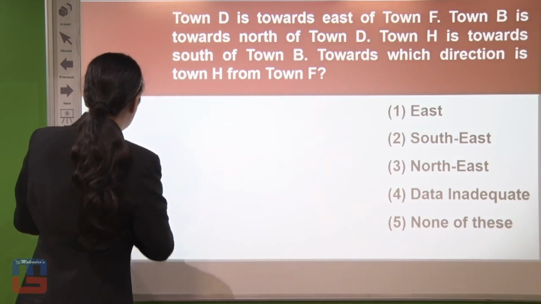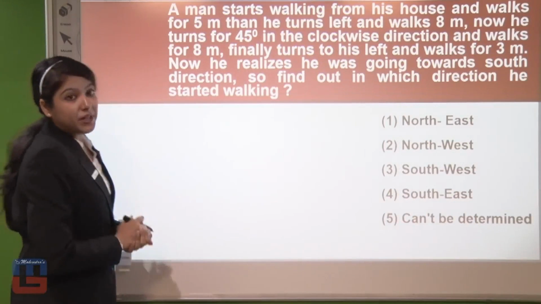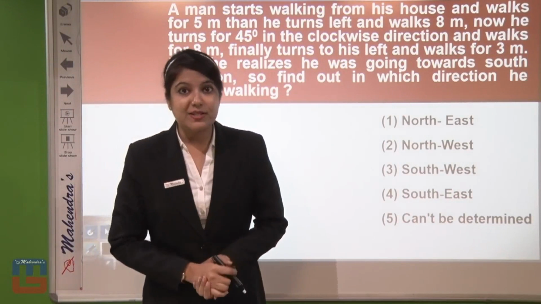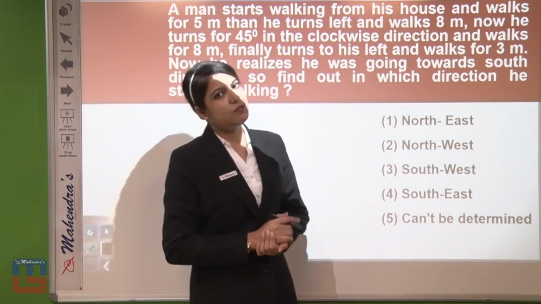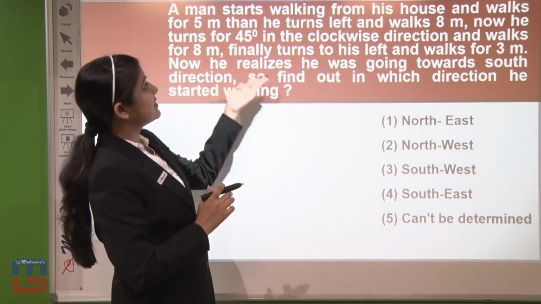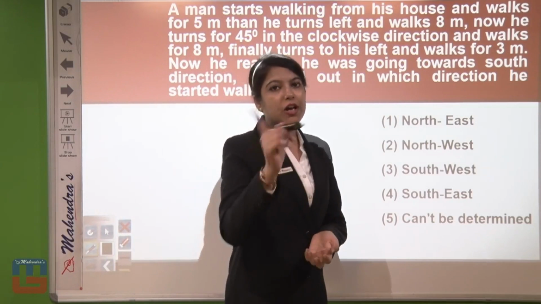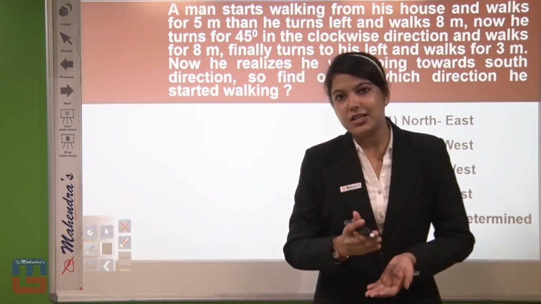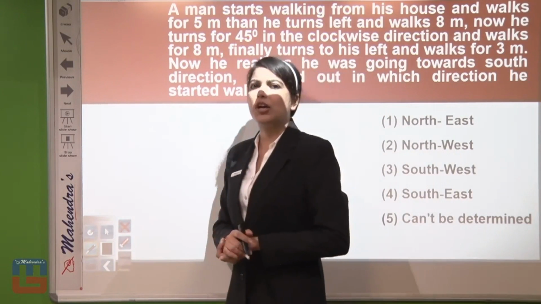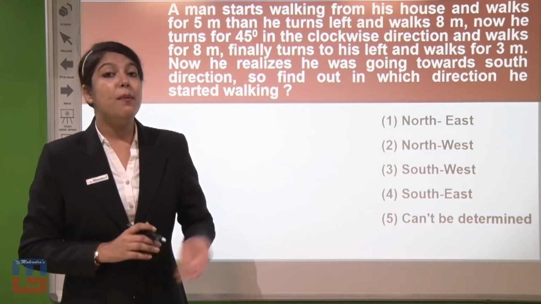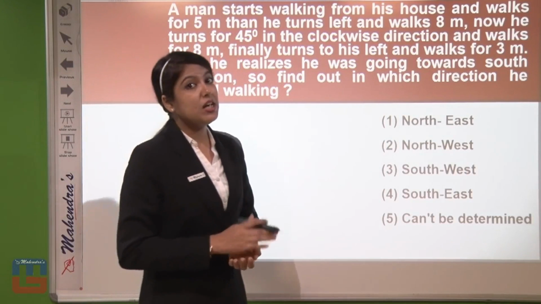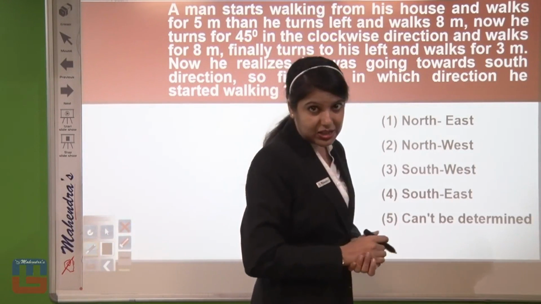Moving further with the next question. Now let's look at what is asked in this question. The question says: a man starts walking from his house. In the previous question we were given the condition that the boy or man was walking in the east direction, west direction, north direction or any direction. But here it is not mentioned in which direction the man is walking.